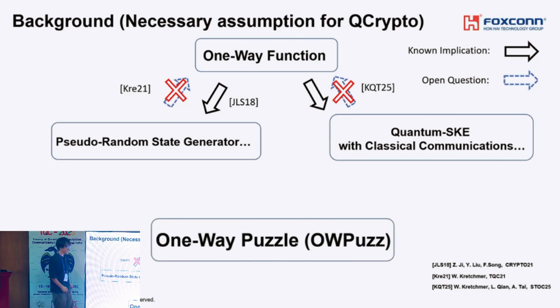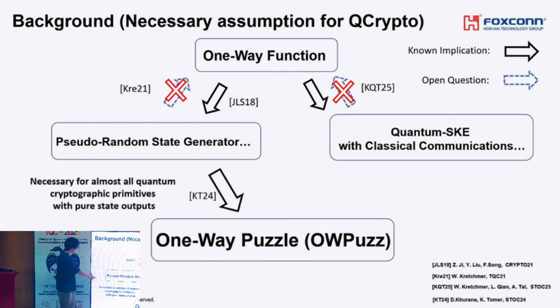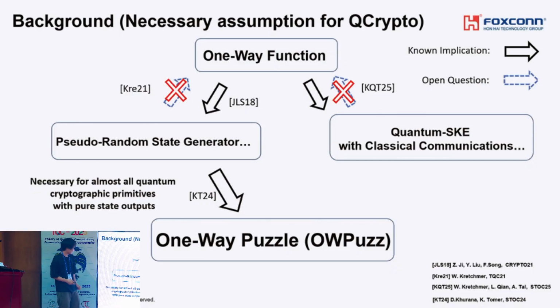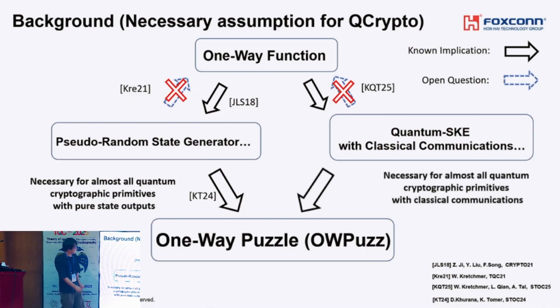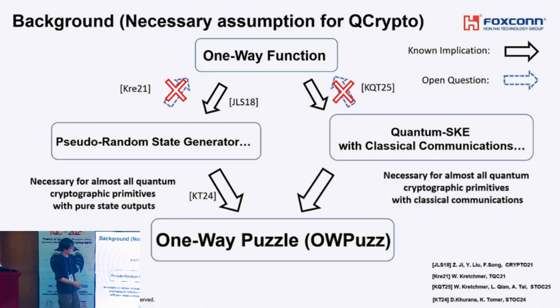Although there are several candidates, one natural candidate is known as one-way puzzle. In fact, for constructing almost all quantum cryptographic primitives whose outputs are pure states, one-way puzzle is a necessary assumption. Furthermore, for constructing almost all quantum cryptographic primitives with classical communication, one-way puzzle is a necessary assumption. So in this sense, one-way puzzle can be seen as one of the necessary assumptions for quantum cryptographic primitives.